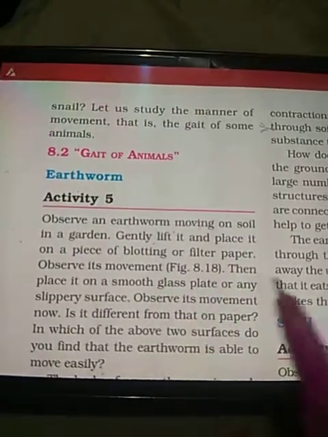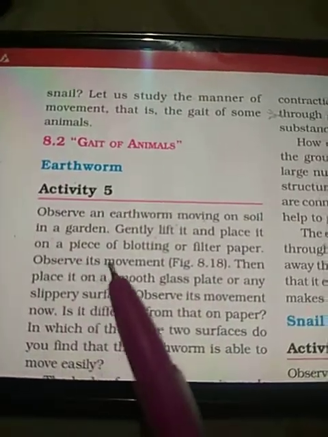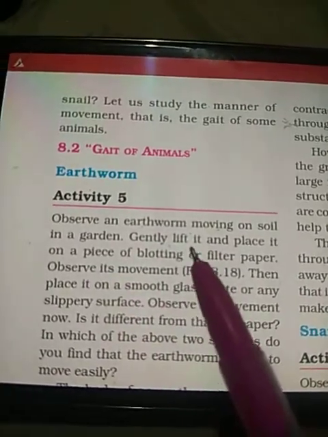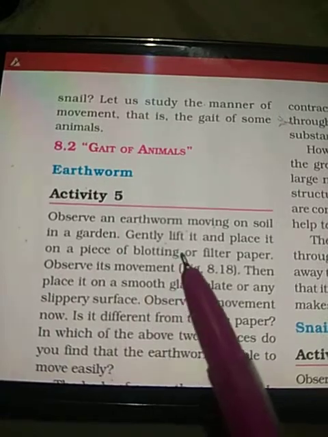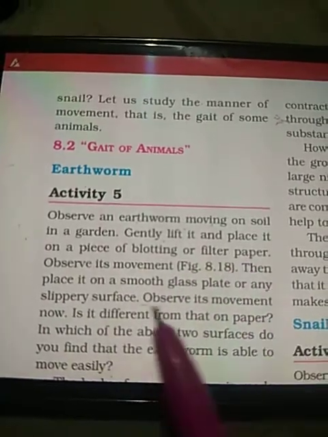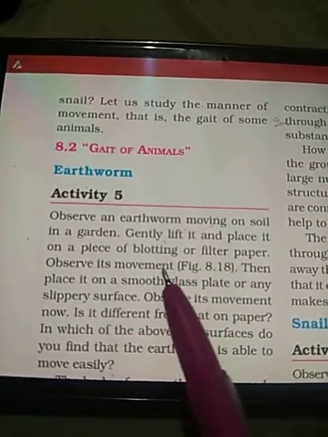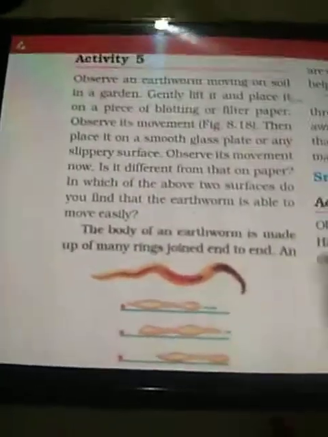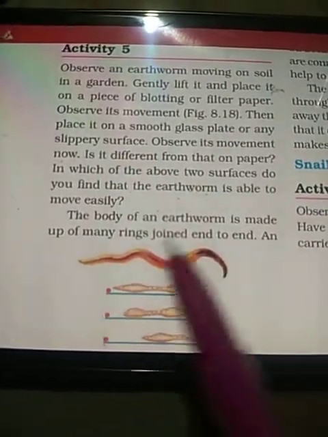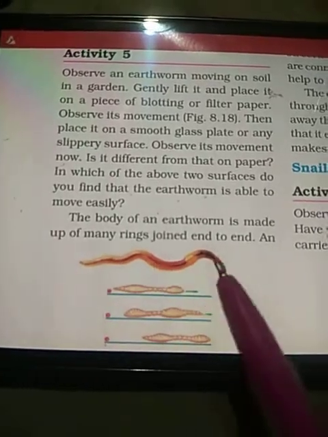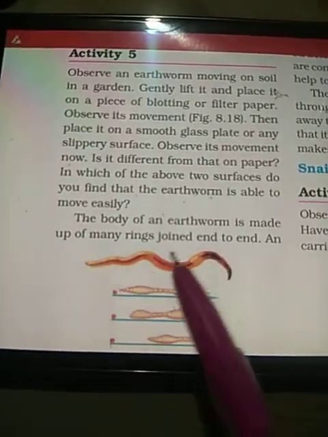Here is an activity. Observe an earthworm moving on soil in the garden. Gently lift it up and place it on a piece of blotting or filter paper. Observe its movement. This is figure number 8.18. As you can see, the earthworm is showing movement like this.